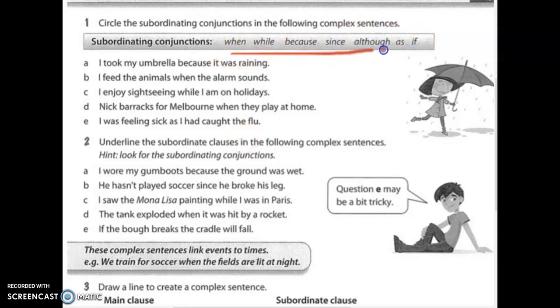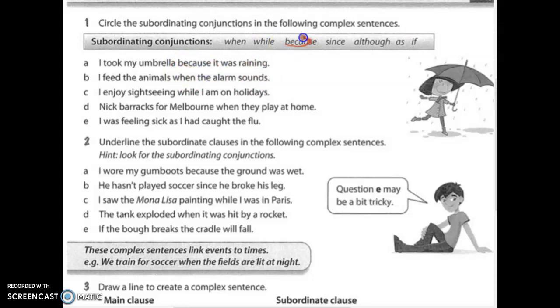So we're using one of these words per sentence. A. I took my umbrella because it was raining. What is the subordinating conjunction? Circle it.